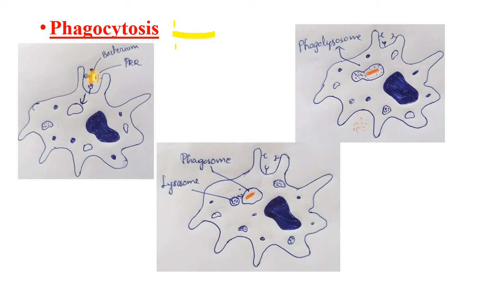Then the bacterium is ingested into a phagosome, that is, the bacterium is now inside a phagosome, and this phagosome fuses with the lysosome. You can see here the phagosome has fused with the lysosome to become a phagolysosome. Then the bacterium is digested, using either an oxygen dependent or an oxygen independent mechanism, and the digestion products are released.